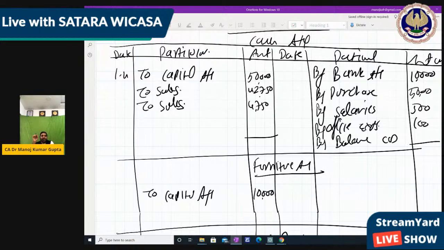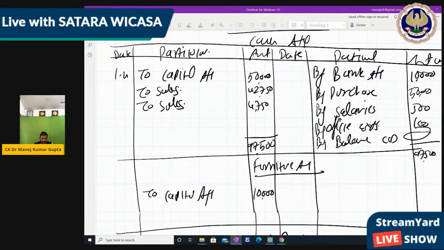Okay, so please find the balance of the cash account. How much is the balance in the cash account? You should have a calculator, you should have all balances. 5,500 plus 100, less 97,500.